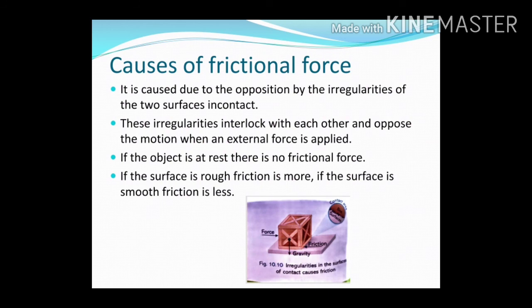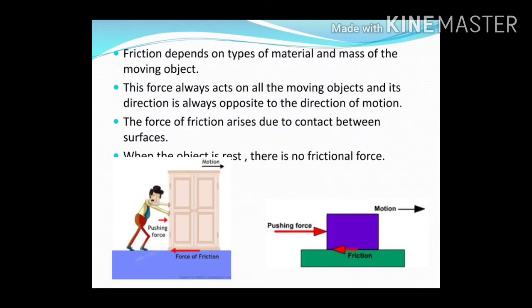And when two surfaces are smooth, the interlocking of irregularities will be less and the friction between the two surfaces will be less. So we can say that friction is caused by the opposition of the irregularities of the two surfaces, which interlock with each other and oppose the motion. If the object is at rest, there is no frictional force. Friction also depends on the type of material and the mass of the moving object. This force always acts on all the moving objects.